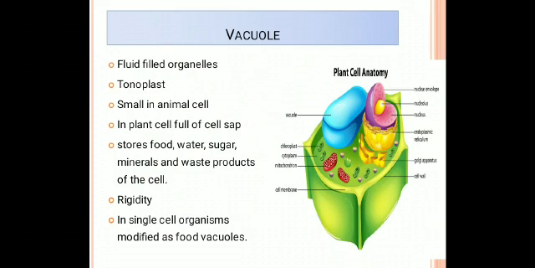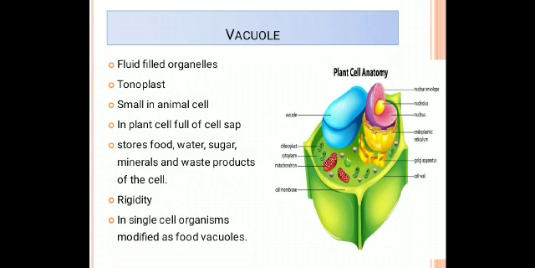The next one is the vacuoles. Vacuoles are fluid filled organelles bound by a membrane. The vacuole membrane is called the tonoplast. The animal cell contains small vacuoles.